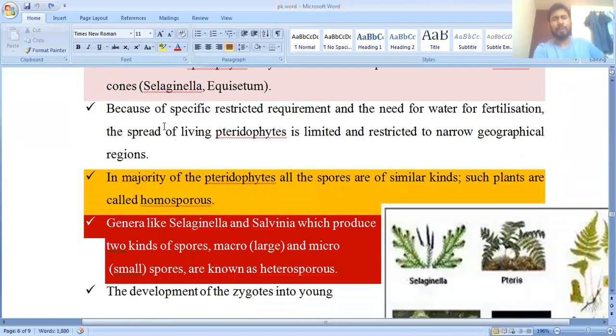The next point is also about the Pteridophyta, and you can read it because it is specific. Bryophytes need water for fertilization, and similar to bryophytes, pteridophytes also need water for fertilization.